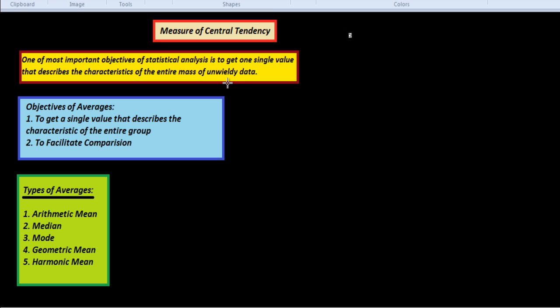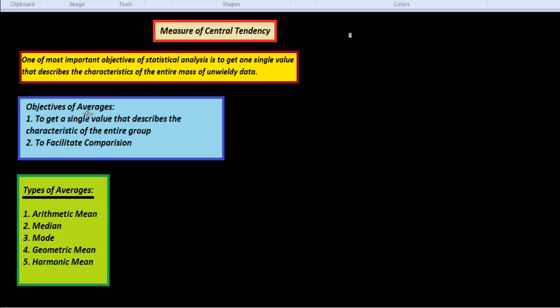The word average is very commonly used in our day-to-day conversation. For example, we often talk of an average boy in a class, the average height of an Indian, or average income. When we say he is an average student, what it means is that he is neither very good nor very bad, just a mediocre type of student. The word average has been defined differently by various authors, but the simple definition is an attempt to find one single figure to describe the whole of the figures.